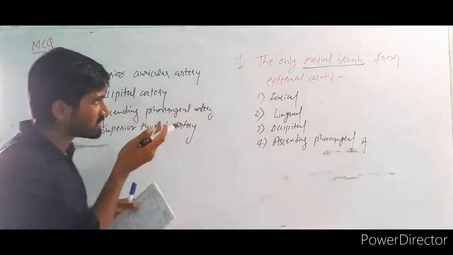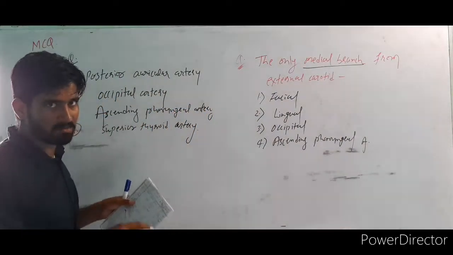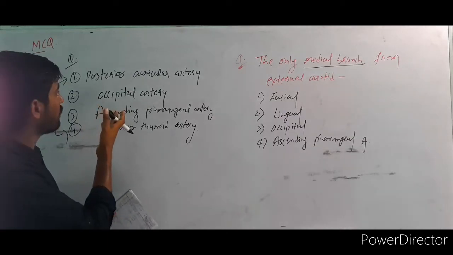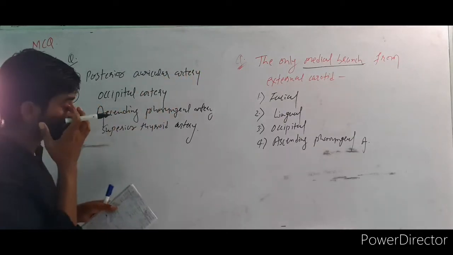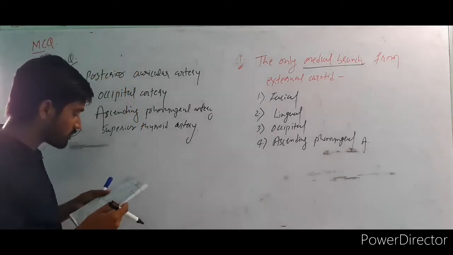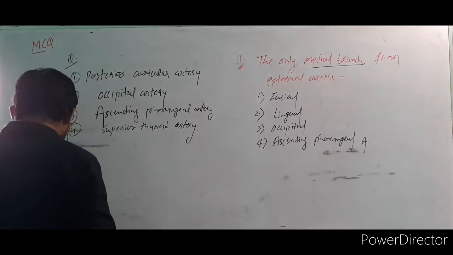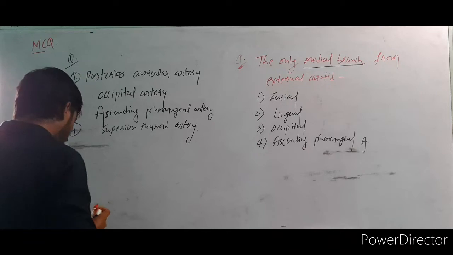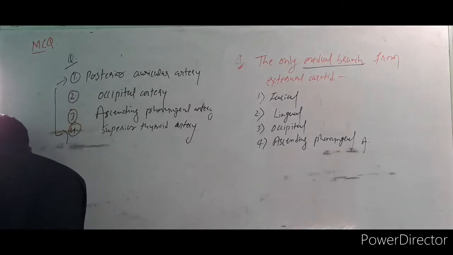Okay, this question has been asked in the exam. One is the level. Second question is this, and third question is this. This is the exam question. Tell me the answer for this question. Please, fast. All of the following branches of the external carotid artery, again I am reading.